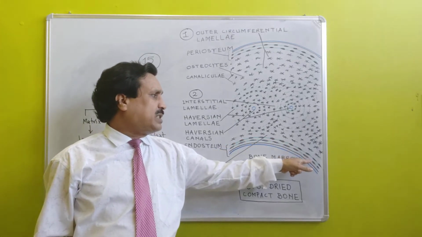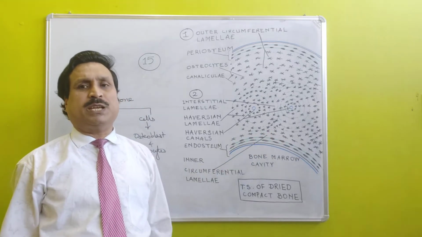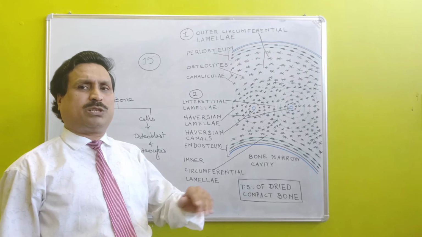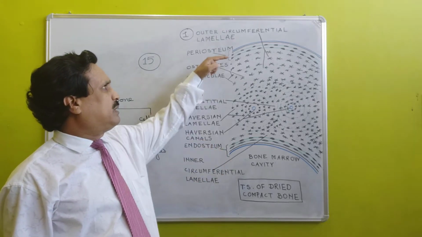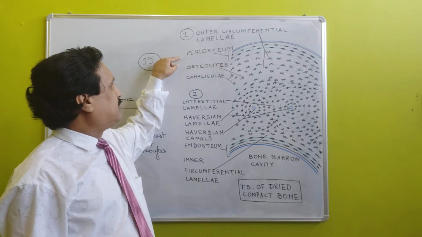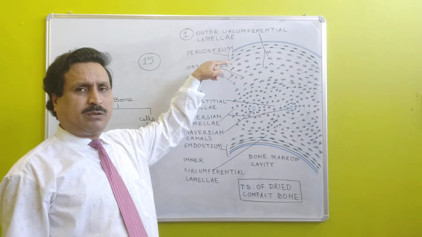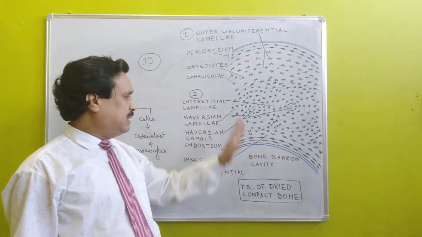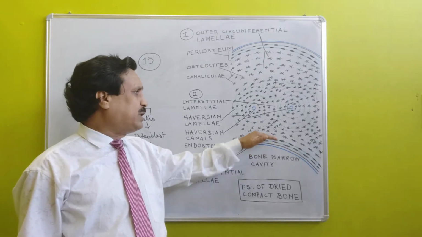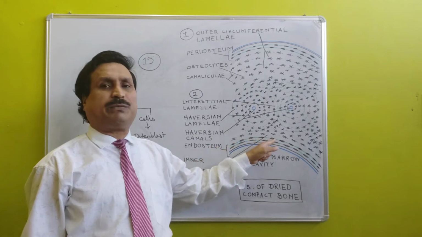These osteoblast cells also produce lamellae of the bone. In this way, lamellae of the bones are produced from the outer circumferential lamellae, from the periosteum, from periphery to center, and bone lamellae are also produced from center to periphery by the osteoblast cells of endosteum.